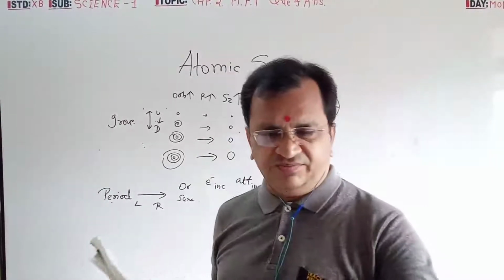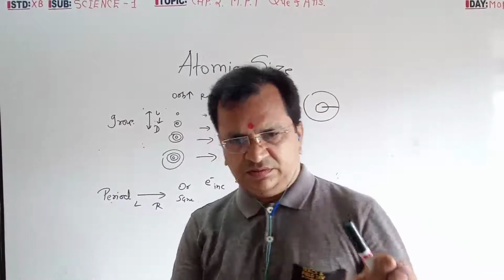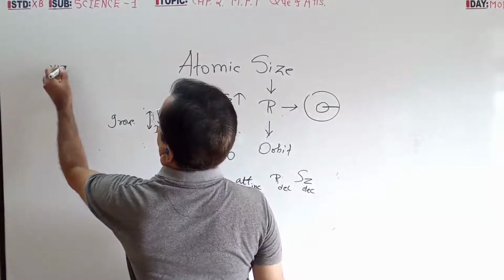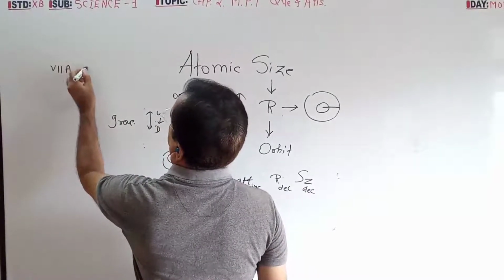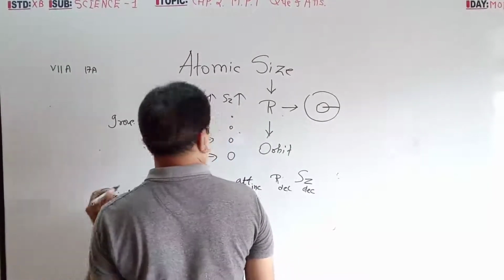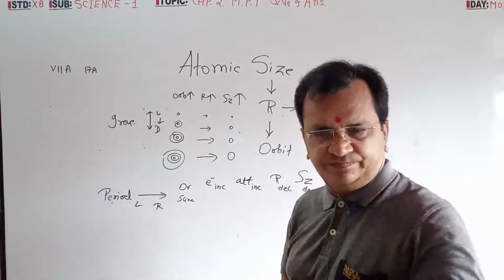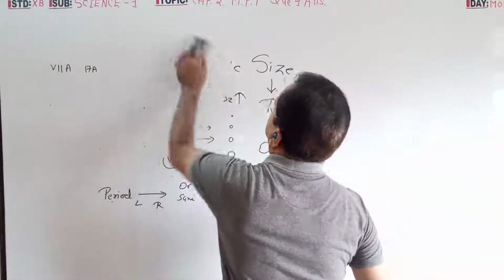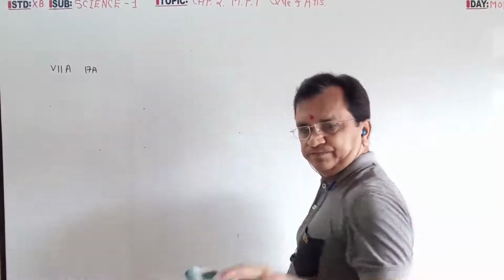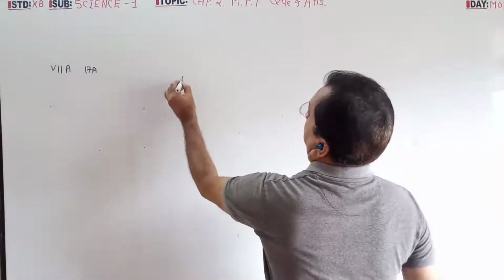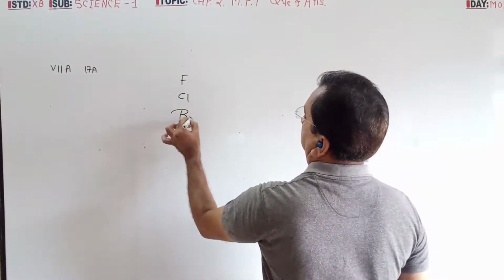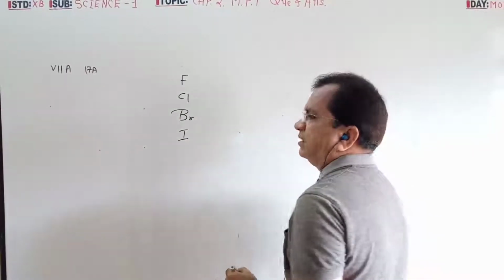Hydrogen family, very important. The 7A group or 17A group means fluorine, chlorine, bromine, iodine.